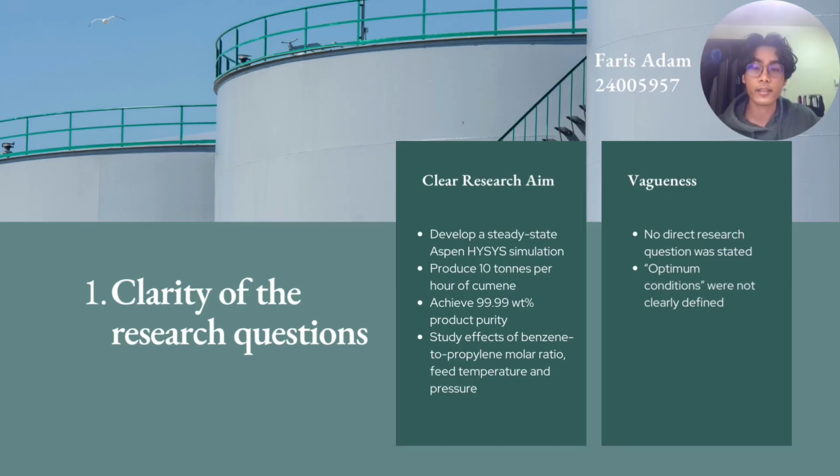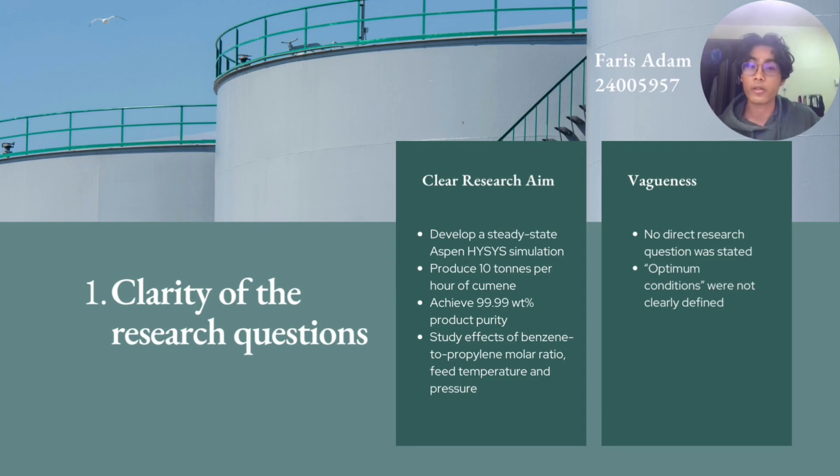First, regarding the clarity of the research question, the study's purpose is generally easy to understand. The authors wanted to develop an Aspen HYSYS simulation that could produce 10 tons per hour of cumene at 99.99% purity. They also examined how the benzene to propylene ratio, feed temperature, and pressure affected conversion and selectivity. However, the article does not state the research question directly. Instead, the reader has to identify it from the objective section.